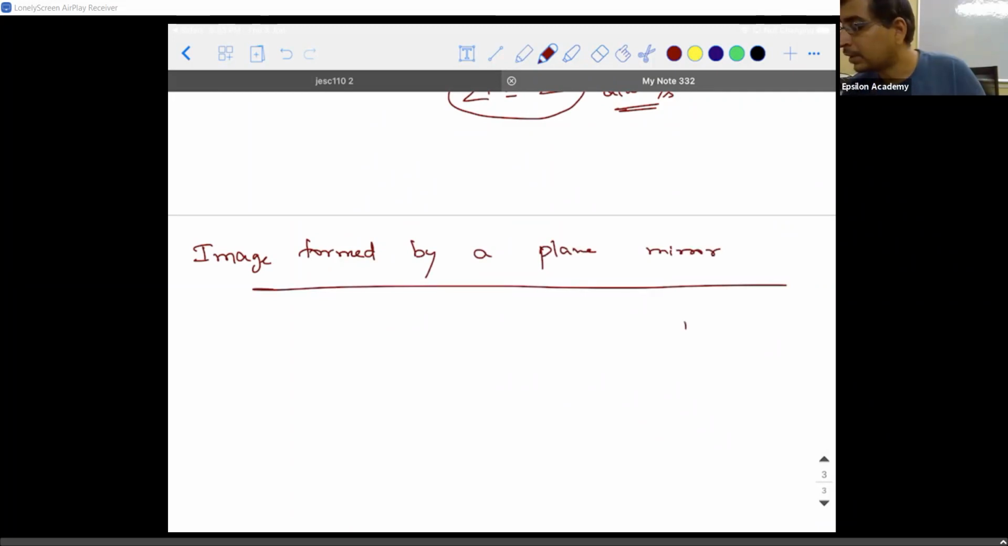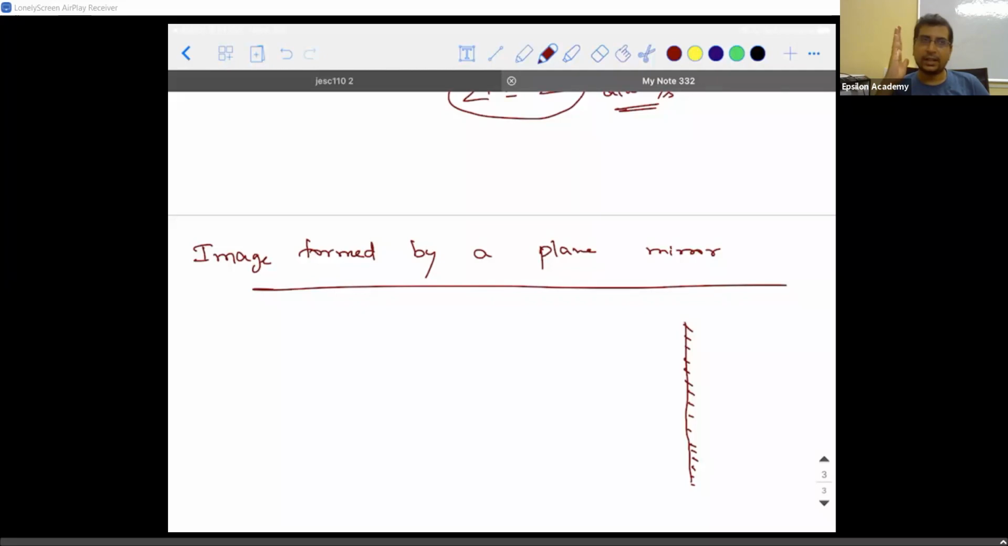You know what is a plane mirror, right? So daily we see our face, comb our hair, everything we do in front of a mirror, which is nothing but a plane mirror. So when you stand in front of a flat mirror, how are you able to see yourself?